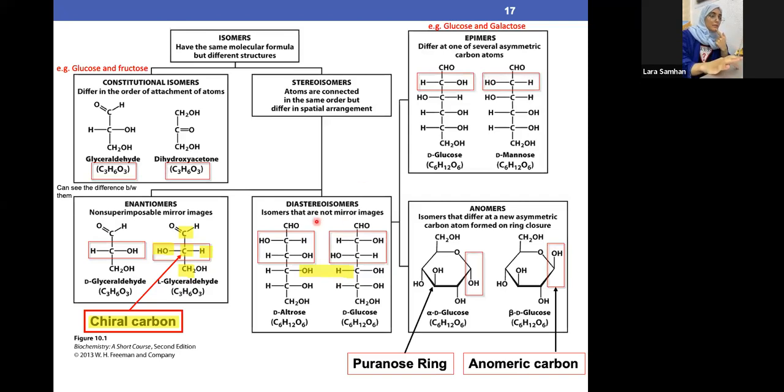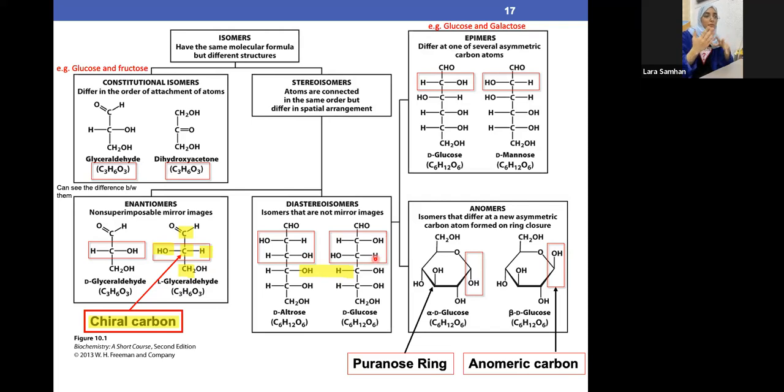And diastereoisomers, once we see they are different in two things. For example, here and here, and خلاص, this is a diastereoisomer. Or for example, here the OH is on the right, OH on the right, OH on the right, same goes in here. ولكن they are different in two things. Here it's H, here it's OH, here it's OH, and here it's H. If they are different in two carbons, معناها it's diastereoisomers.